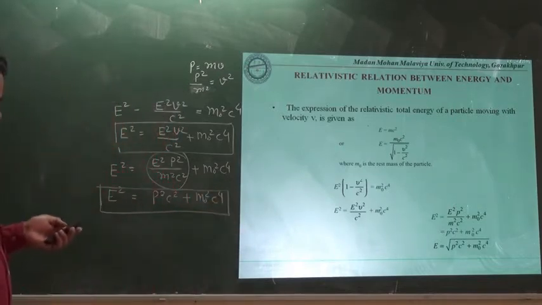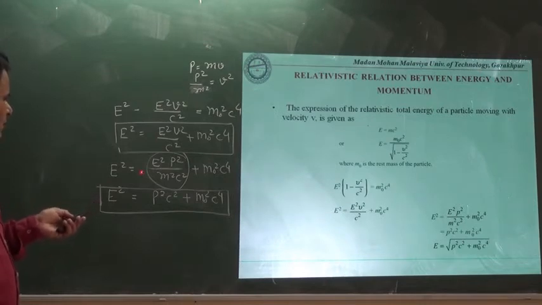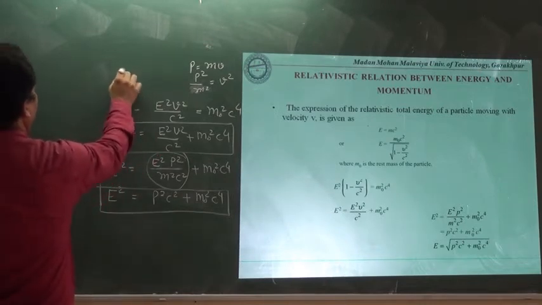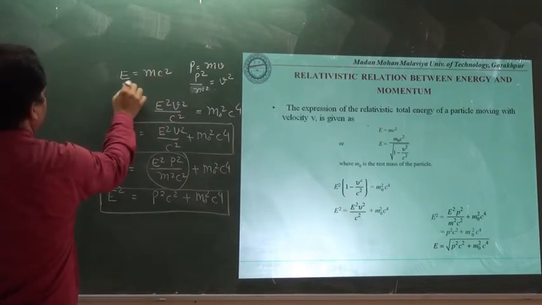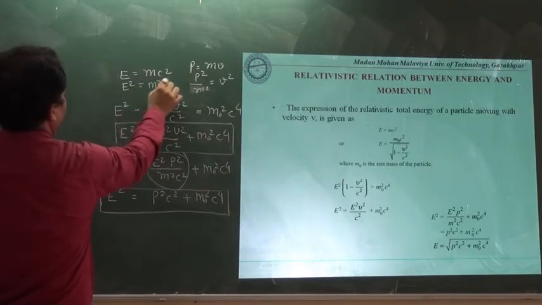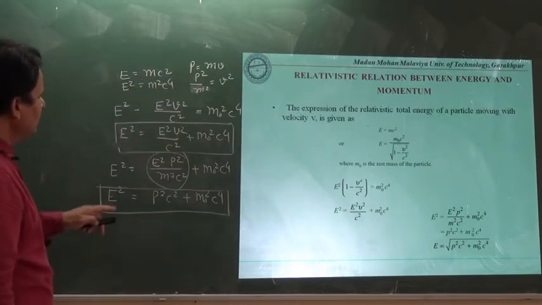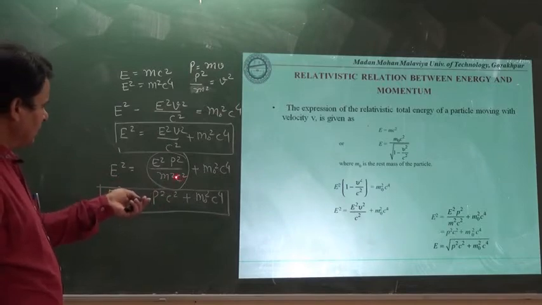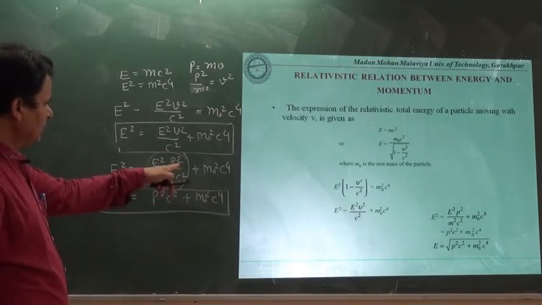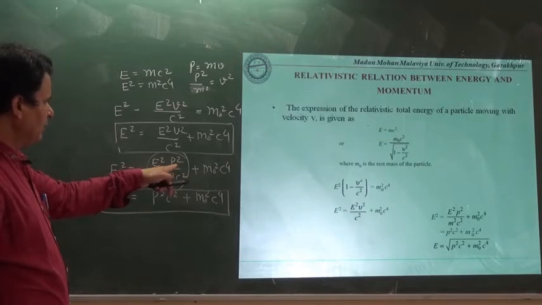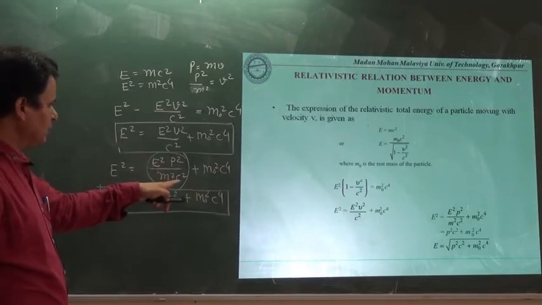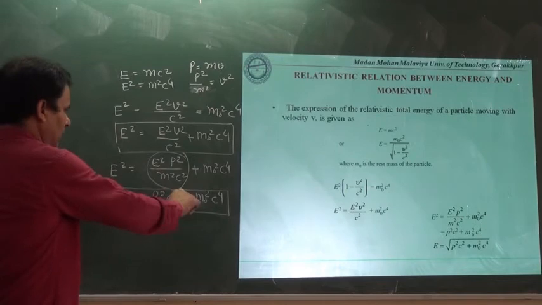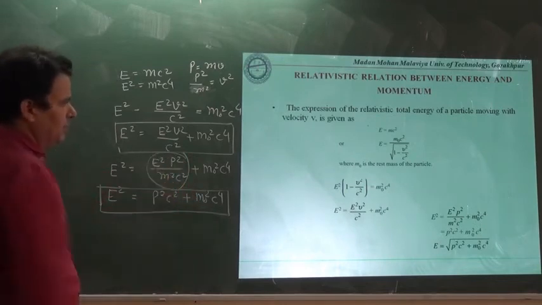How did we get this one? You will see here, E is equal to mc square. If we square this, then E square is equal to m square c to the power 4. Here we need c to the power 4, so for that c square must be multiplied here. If we multiply here c square, here c square, then E square upon m square c to the power 4, and these two will be cancelled out. Here P square C square will be there.